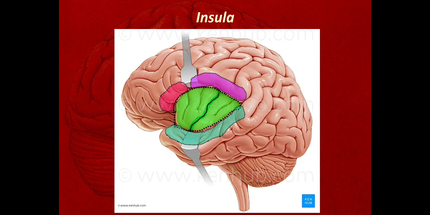This is the central sulcus on the insula. Don't confuse it with the main central sulcus seen on the superolateral surface. It divides the insula into the anterior part and the posterior part. The anterior part shows 2 to 3 short gyri, 1, 2, 3. These short gyri are called gyri brevia. The posterior part shows 1 to 2 long gyri called gyri longa. Okay, so only this much about the insula.